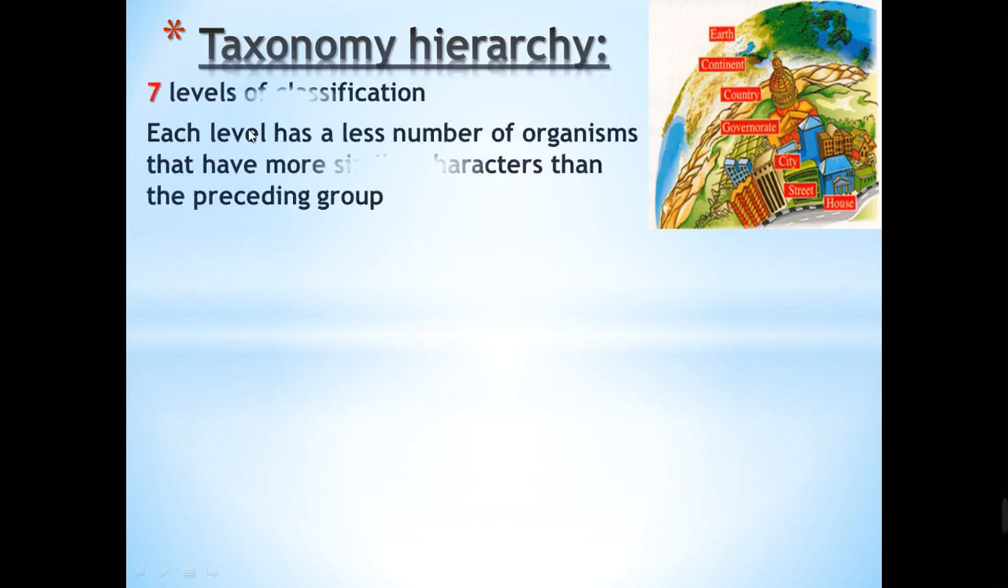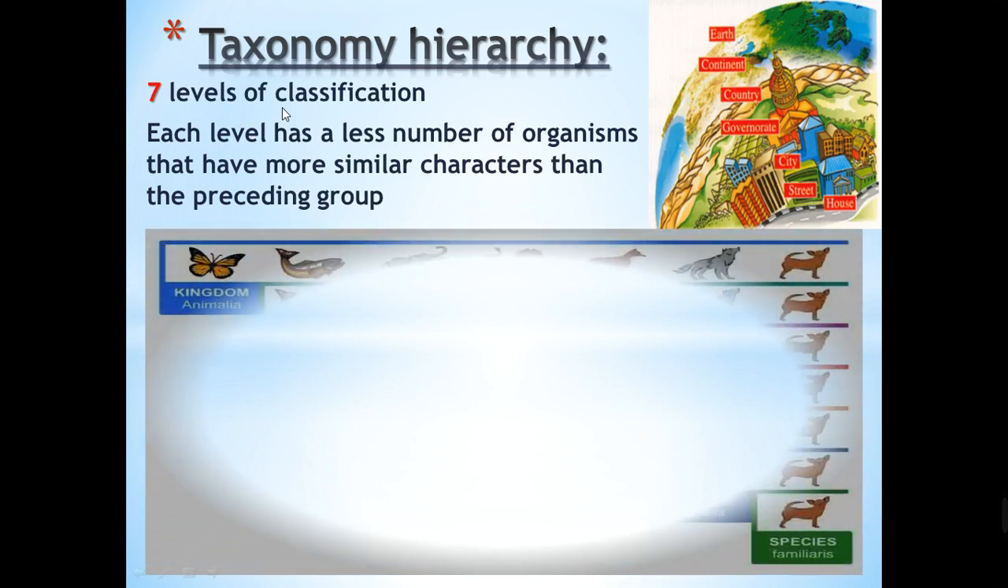Hierarchy means we have 7 levels of classification, or 7 groups of classification. Each group has a large number of living organisms which are similar in most of their characters. Then we will move to smaller groups of living organisms. We will exclude some of them to reach a smaller number of living organisms, which are more similar in their characters. Let's take an example.